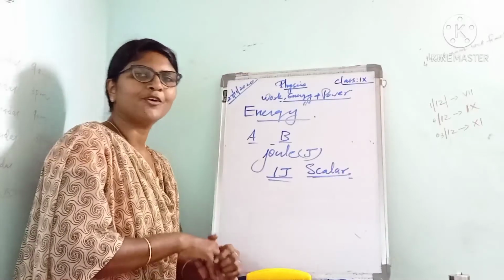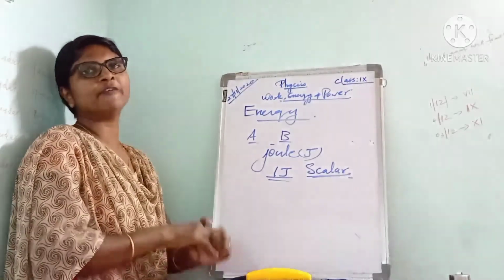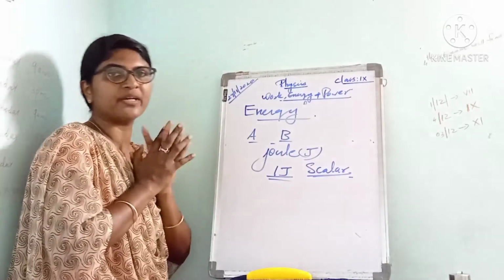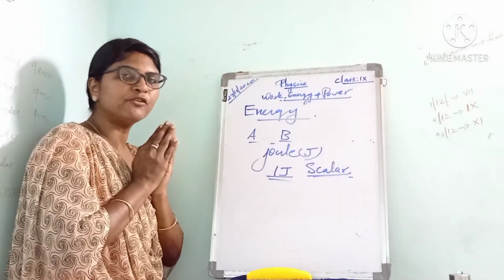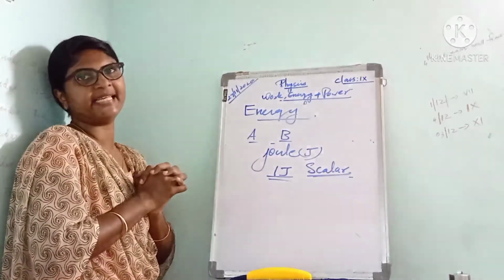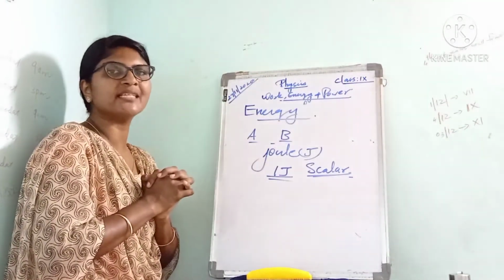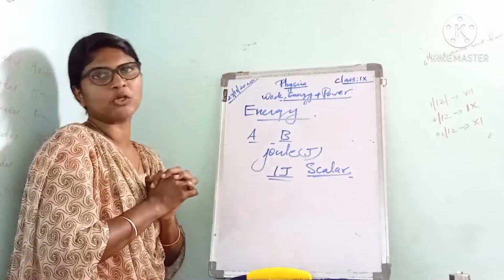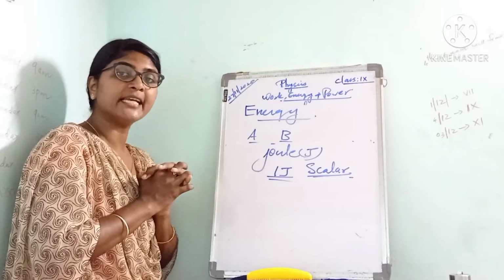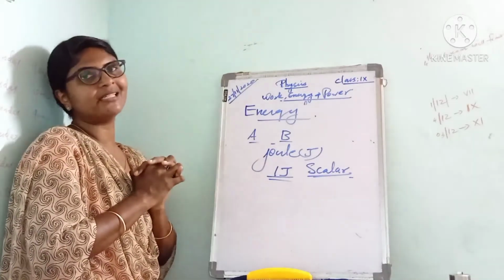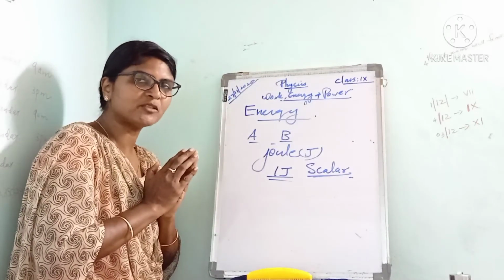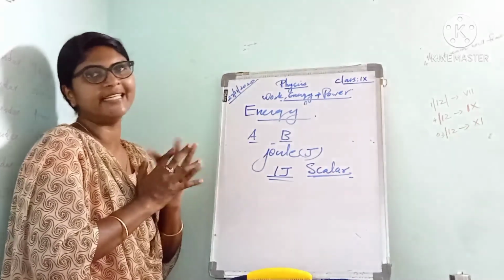Okay children, in today's class we have learned about different types of work, that is positive, negative and zero work. What is positive work? If the force and displacement are acting in the same direction, then the work done is positive. Here the angle between the force and displacement is zero. Then what is negative work? If the force and displacement are acting in opposite directions, then the work done is negative. What is the angle between force and displacement in the case of negative work? Actually it is 180 degrees.